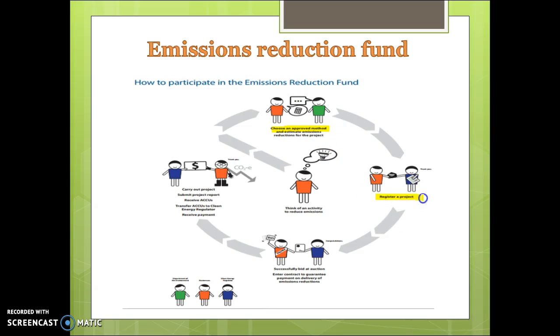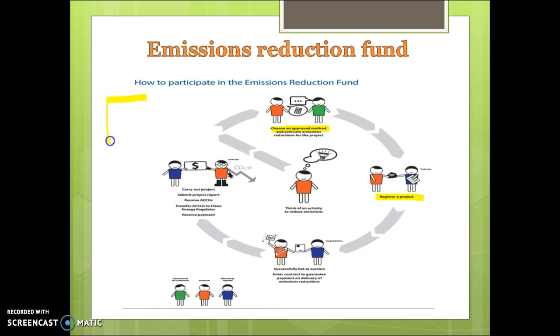You'd register your project with what we call the Clean Energy Regulator, or the government. Then basically every 3 months they would hold an auction. So all these different companies would come forward and they would say, this is how I'm going to reduce my emissions, so maybe through planting trees or investing in more renewable energy. And basically, it was a reverse auction, so the government would give subsidies to whatever businesses were able to reduce their emissions for the lowest price.